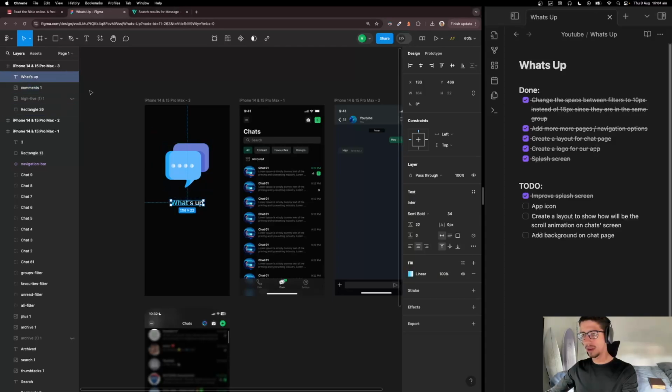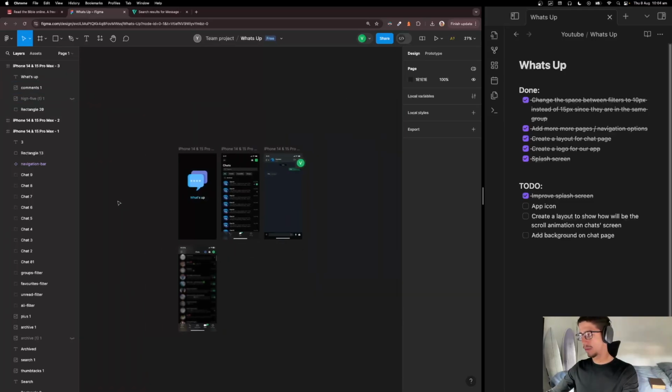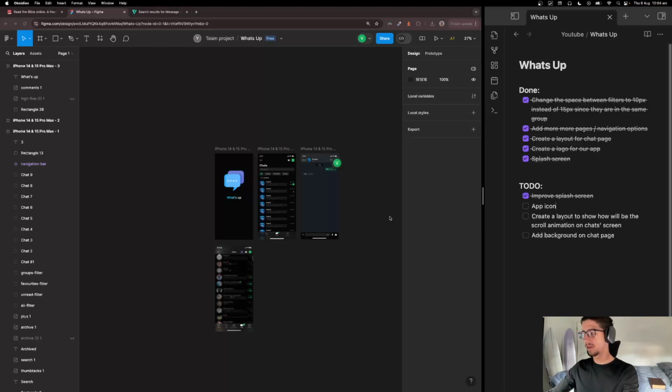Okay, improve splash screen. For me, it's okay. Maybe we can also remove the text here. Let's keep it for now. Let's see how it's gonna look on a real cell phone. So if you want, we can remove the text. This is not a big problem, so let's not worry about that.